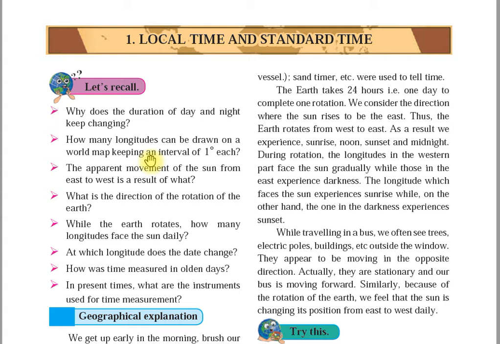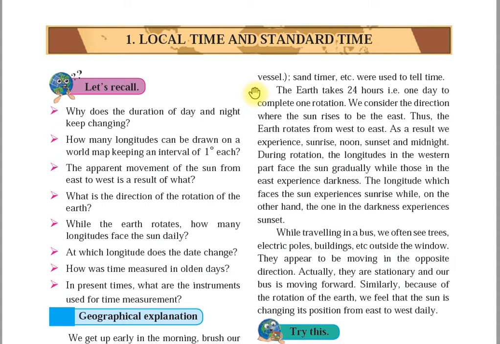Generally, the local time at the longitude which passes through the middle of the country is deemed to be the standard time for the country. So in this chapter, you will see in detail what you mean by standard time for a country. Every country is given a certain time, and that is called its standard time. Now, in this chapter, you'll also see how the time keeps on changing.